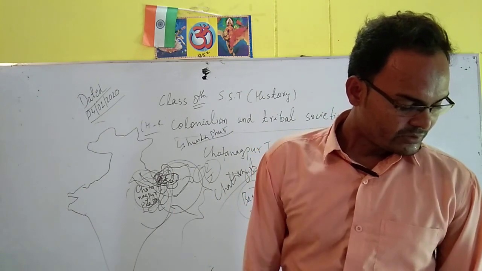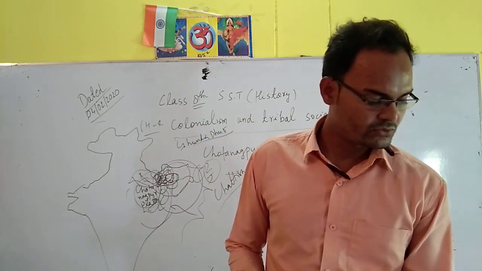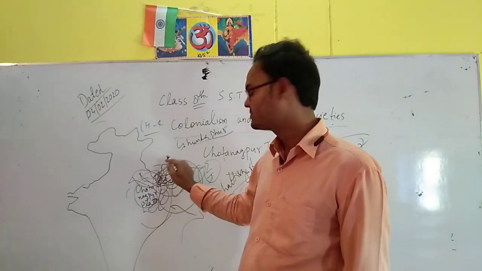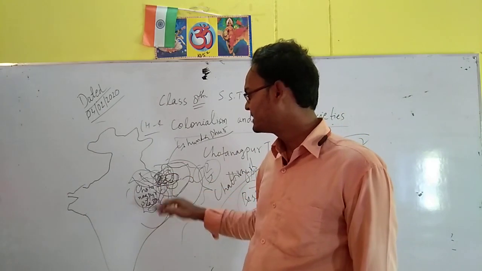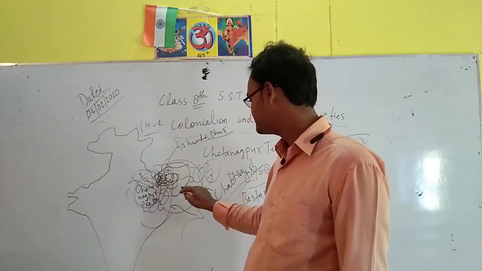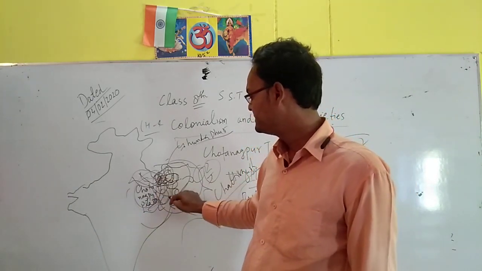The British proposed to construct a road which would pass through this region to connect the Brahmaputra Valley and the Sylhet. This is the Brahmaputra River coming from China, and after passing the border it comes into India, in Assam and this whole part. And there are different rivers and different valleys.